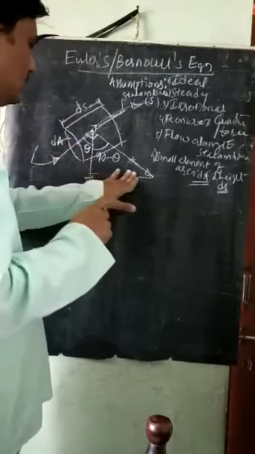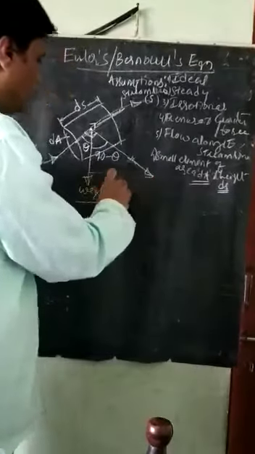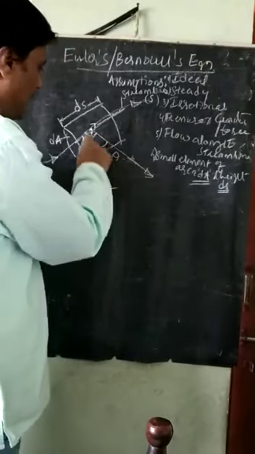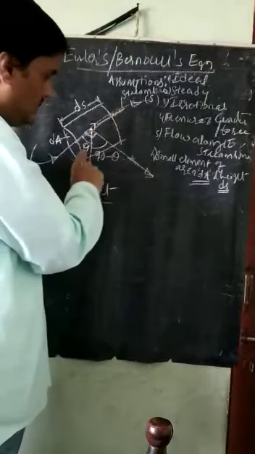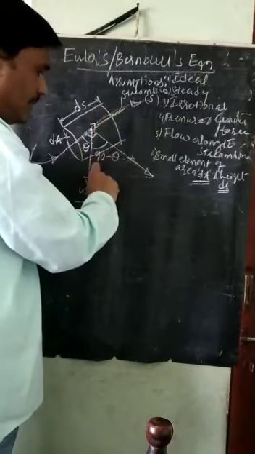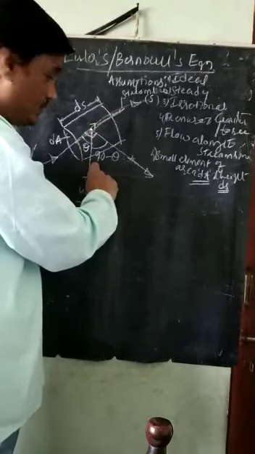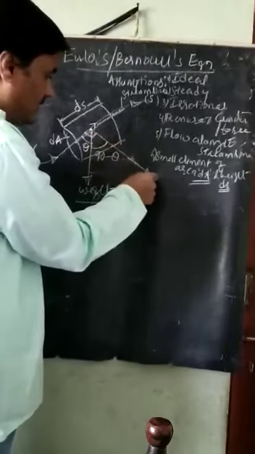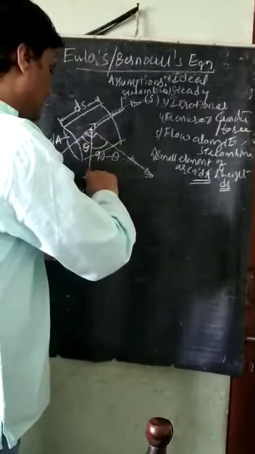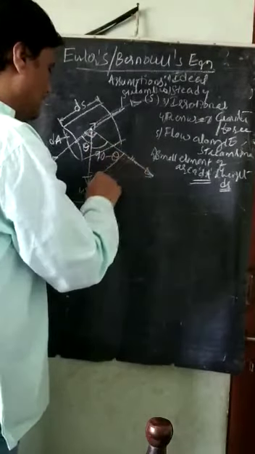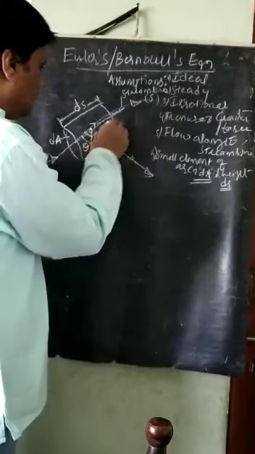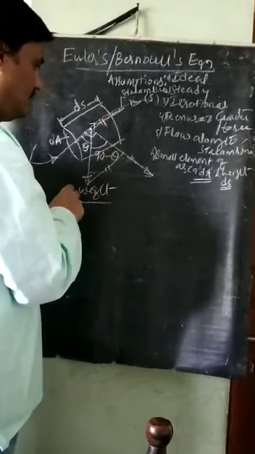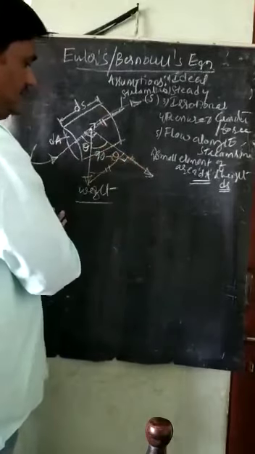Next, in this triangle I will draw a line which is parallel to the streamline and perpendicular to this line here. This is parallel to the streamline.